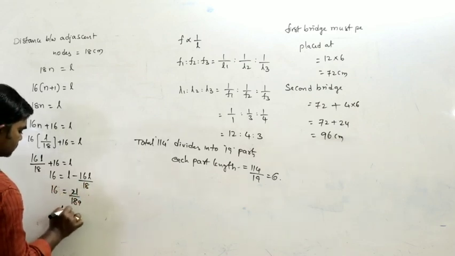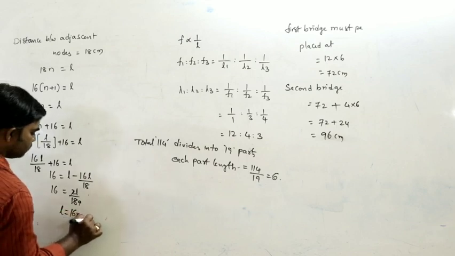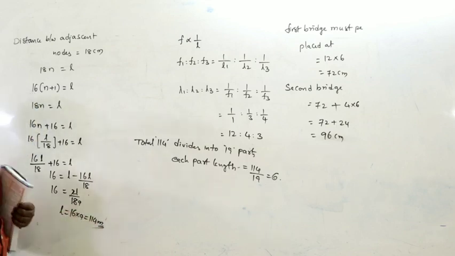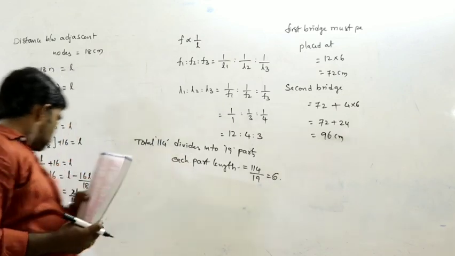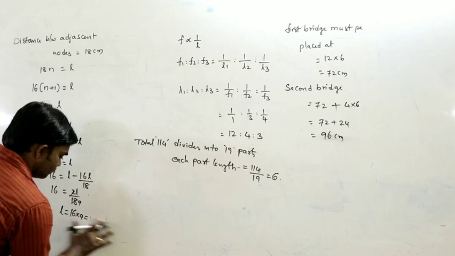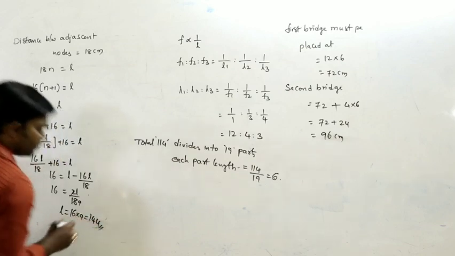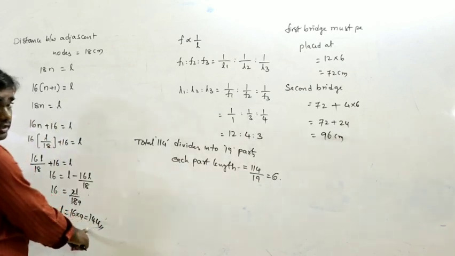So L is equal to 16 into 9, 144. Sorry, 144 is the length of the string.